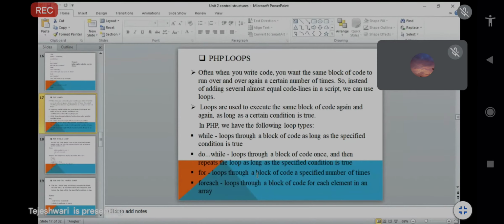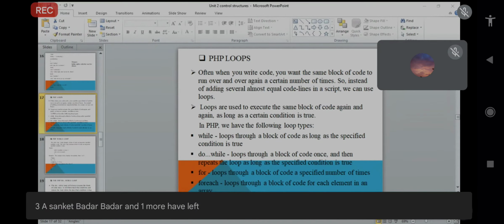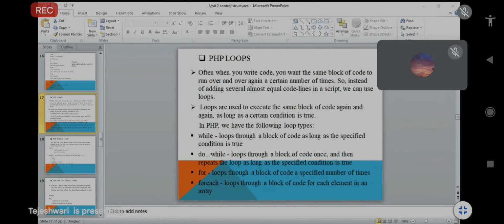We will see this in practice, because this is the theoretical part, but when we execute it you will better understand how to use the particular loops, do while or for. We already discussed the foreach loop and its examples in the last session, with the associative array. The do while is also the same as the while: we just specify the condition, and if that condition is true, the block of code will be executed or the statement will be printed.